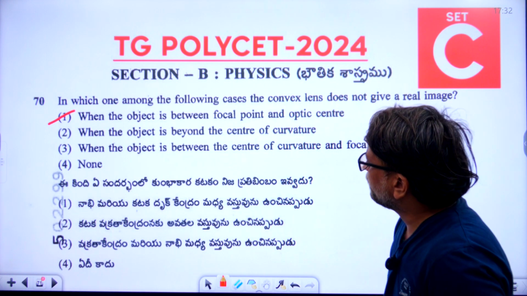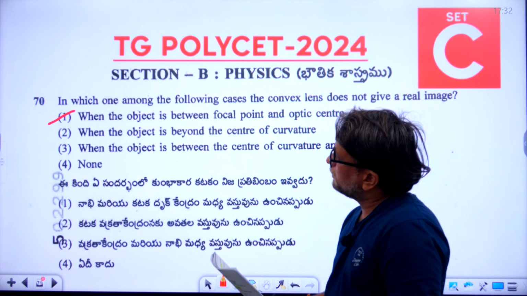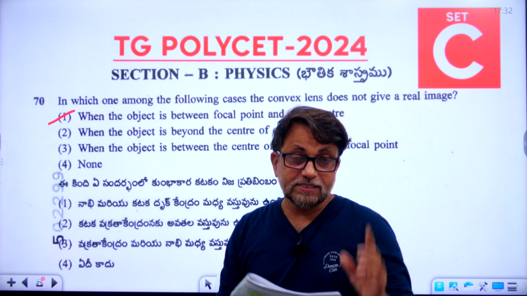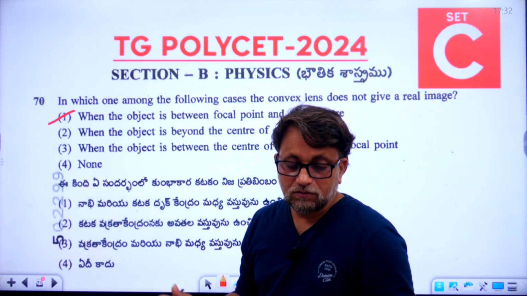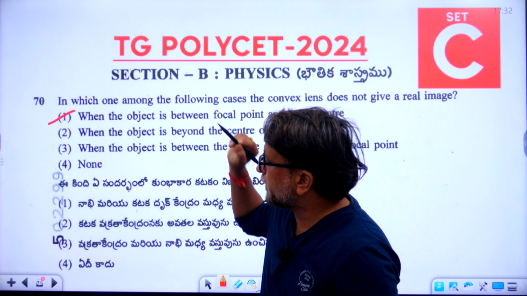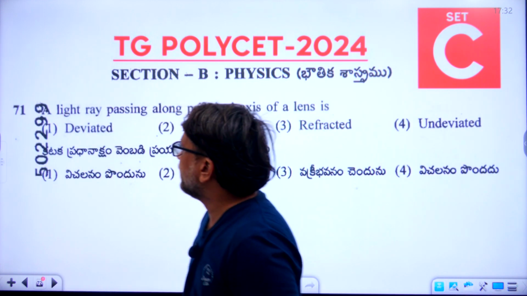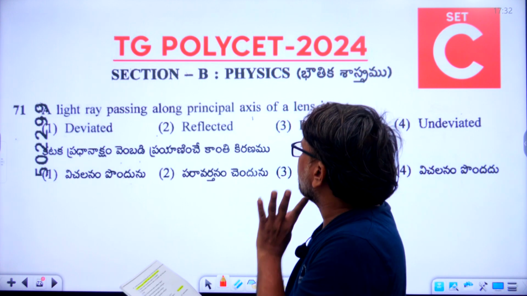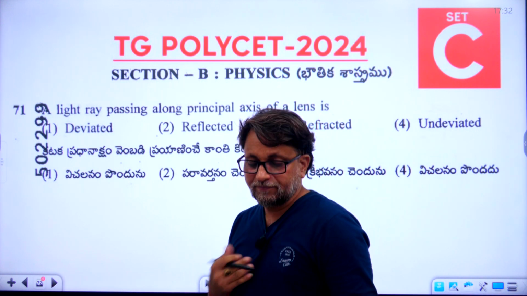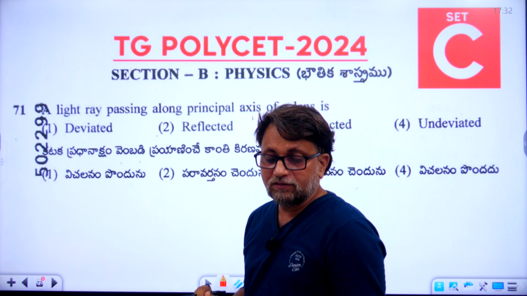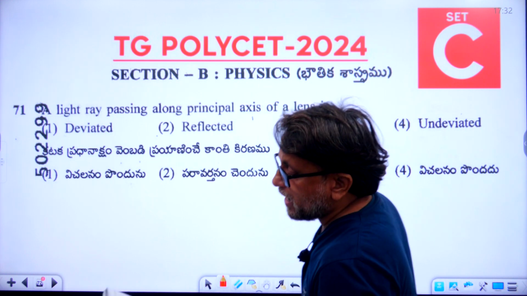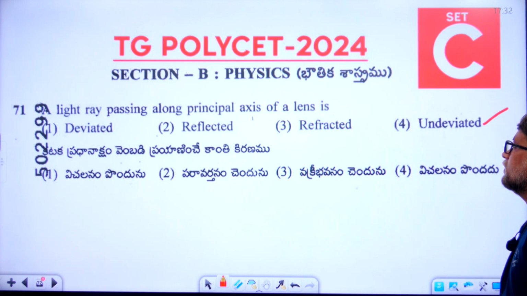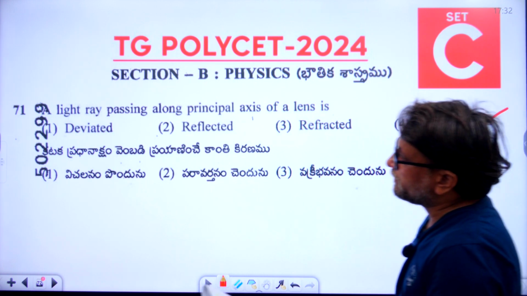When the object is between focal point and optic center. So I think everyone are following the booklet. Set C. So 70th question, first option is the right answer. Now let's go to the second, 71. A light ray passing along principal axis of a lens is. So 71, the right answer is undeviated. So fourth option is the right answer. Fourth option is the right answer for 71 question.